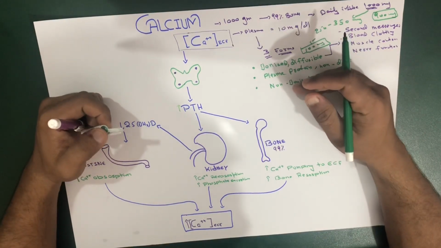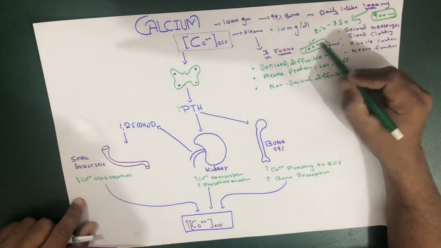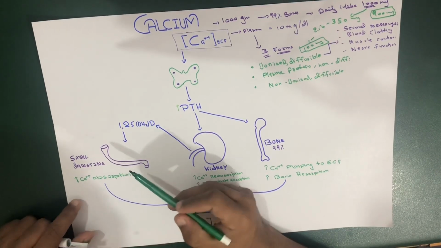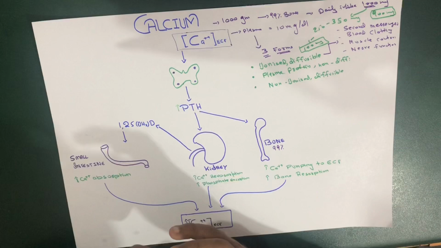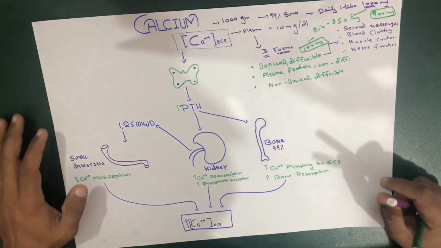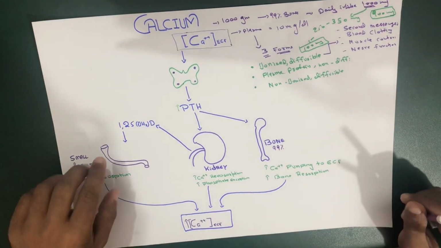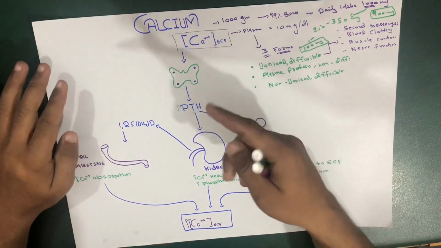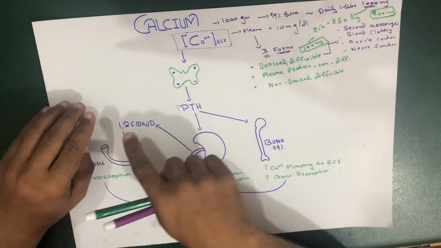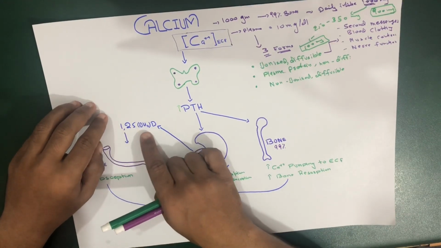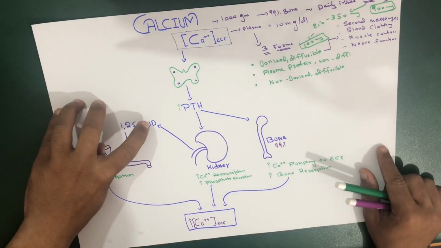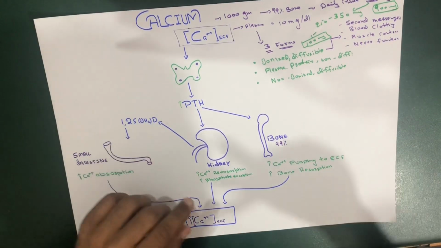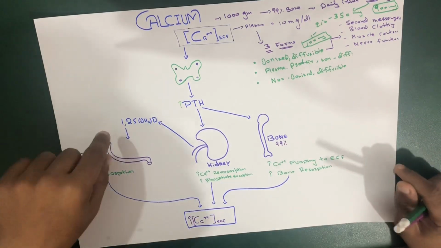And now if we talk further, remember one thing more: the calcium that is absorbed in the small intestine is absorbed with the help of a hormone, the vitamin D hormone, which must be in its active form. The vitamin D must act in the form of 1,25-dihydroxy vitamin D3. We'll be talking about that in the calcium regulation.